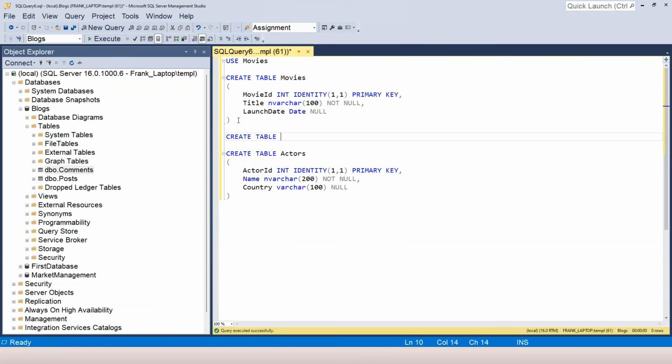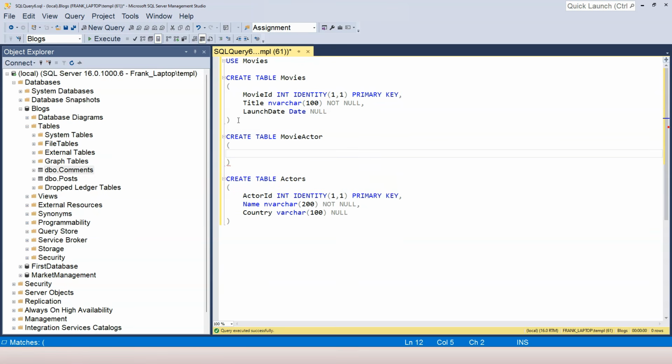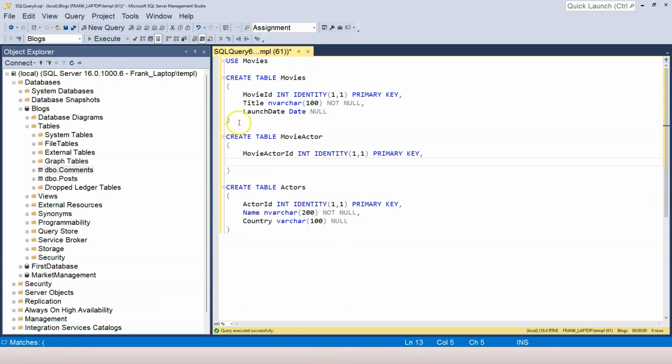Create table, and to name the relational table, the easiest way is to use the two words and combine them together. So I'm going to say movie actor. And we can, again, create a primary key here. We don't have to, but I would like to do that. So movie actor ID. And then we'll need a column to refer to this table, right? The table on the left-hand side, and then another column to refer to the table on the right-hand side.